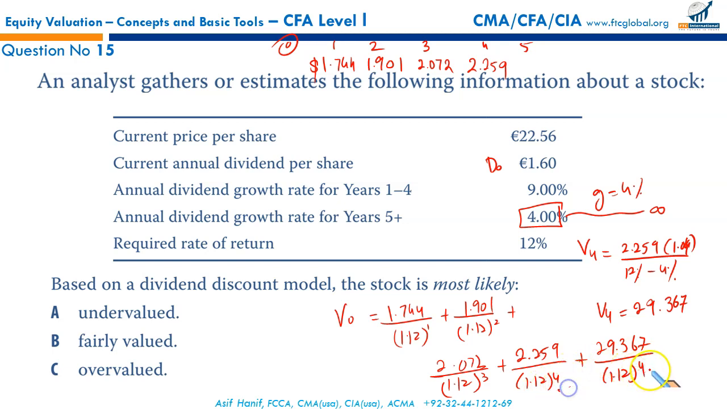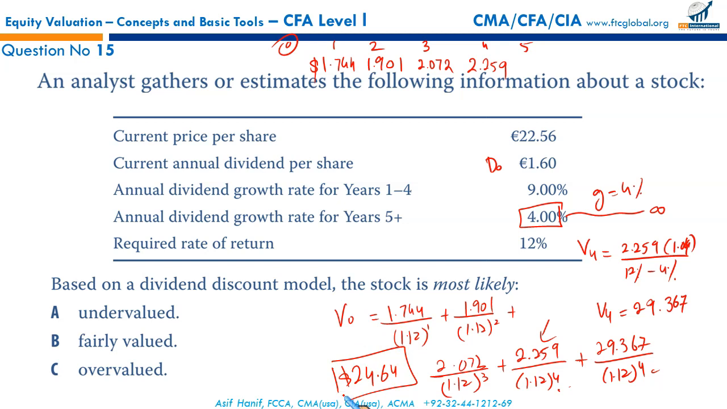Why the same discount factors for both of these? Because both these cash flows are at the end of year 4. This is the dividend, this is the share price at the end of year 4. If you do all this computation, the number that you should get is approximately $24.64. That is the valuation based upon your computation.